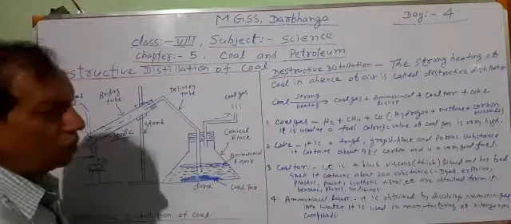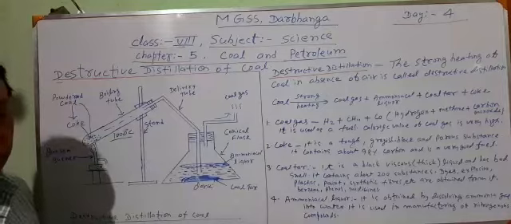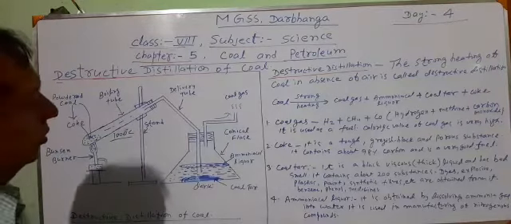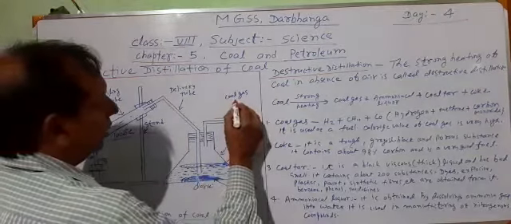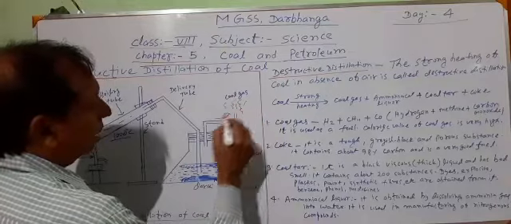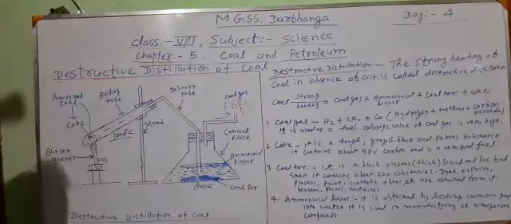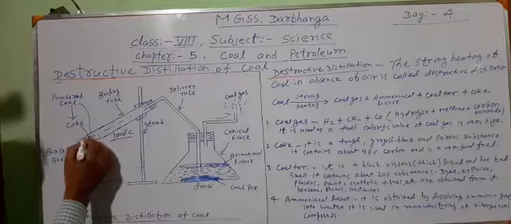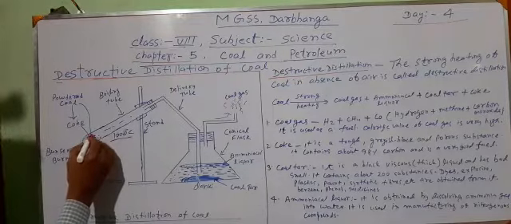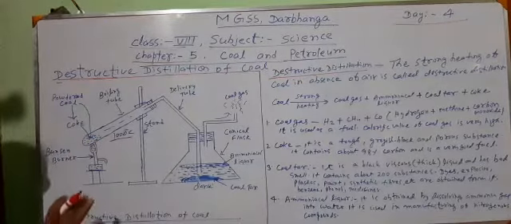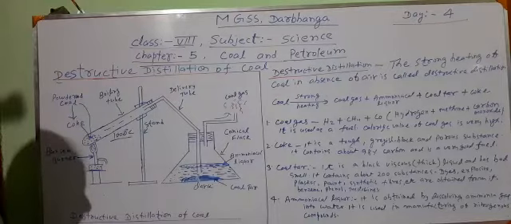Coal gas is a very good quality fuel. How can we say this is a fuel gas? If we use a matchstick, then it will start burning. It will start burning. And then after some time, the color of the coal also changes, and here coke is obtained. This is the complete destructive distillation of coal.